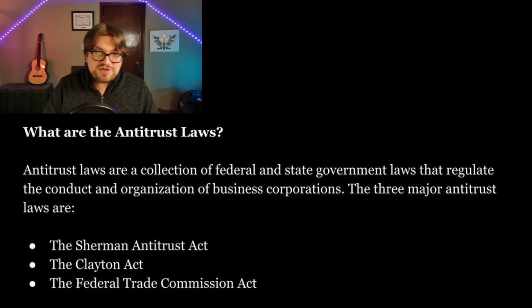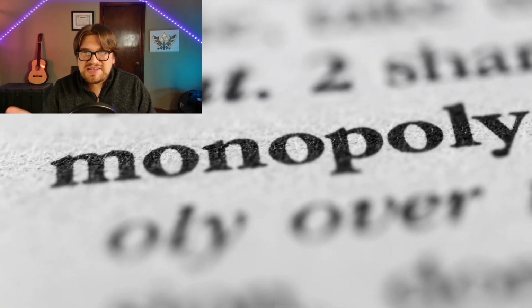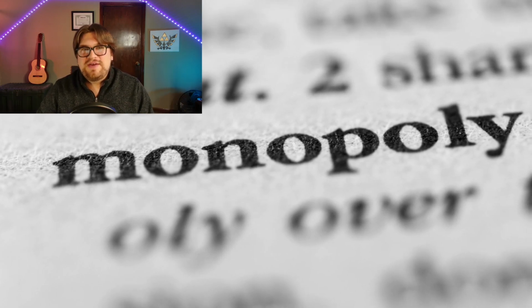Well, antitrust laws are a collection of federal and state government laws that regulate the conduct and organization of business corporations. These laws typically aim to promote fair competition for the benefit of consumers. The three major antitrust laws are the Sherman Antitrust Act, the Clayton Act, and the Federal Trade Commission Act. So let's start with the Sherman Antitrust Act. Why exactly was that passed, and where does that fit into everything?